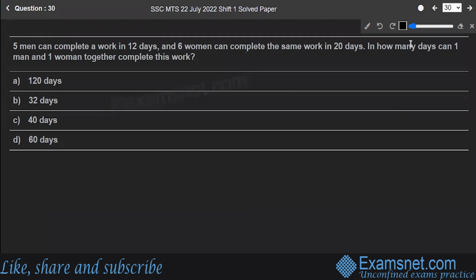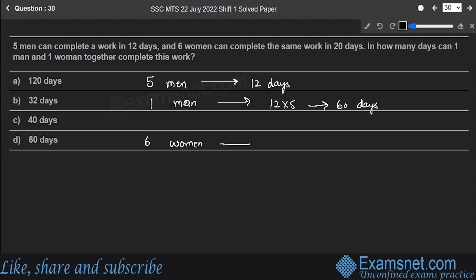In this question, 5 men can complete a work in 12 days. So that means if one man works alone, he can complete the work in 60 days. Similarly, 6 women complete the work in 20 days.